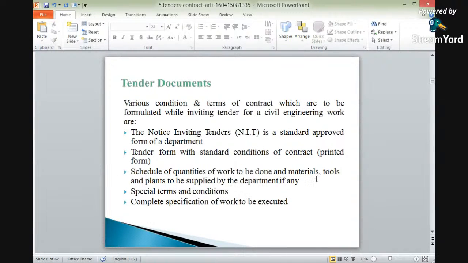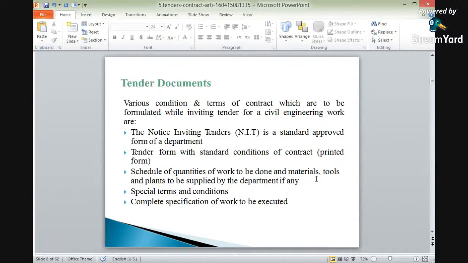Next is what are tender documents. Various conditions and terms of contracts which are to be formulated while inviting tenders for civil engineering works. So here these are the documents required.